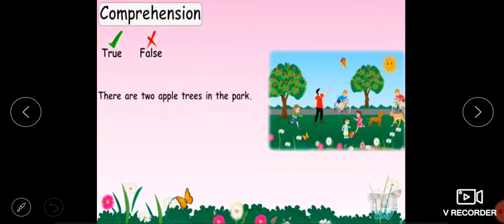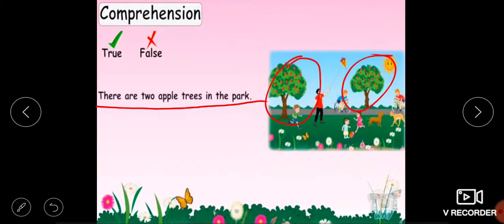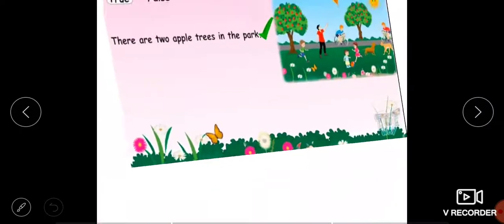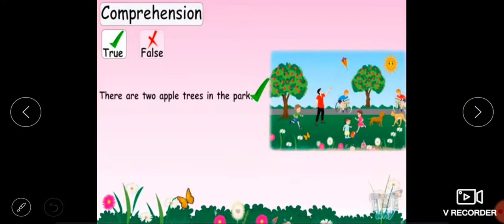Next question. There are 2 apple trees in the park. We can see 1 and 2. So there are only 2 apple trees. So this is a correct statement. Yes, there are only 2 apple trees in the park. So we can check it. Yes, there are 2 apple trees in the park. This is a correct statement.